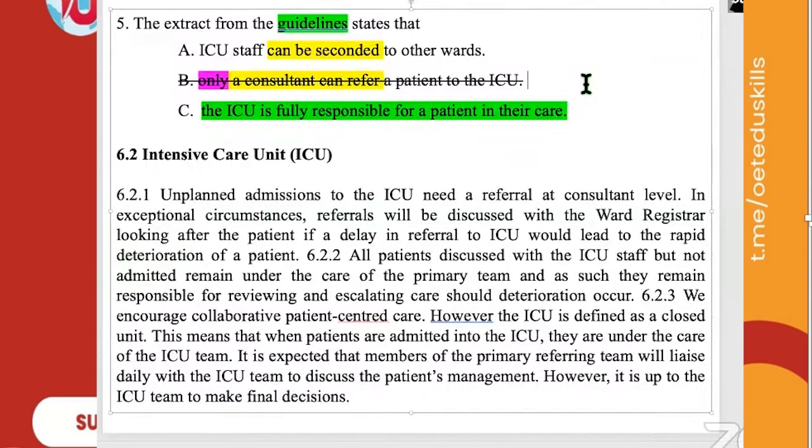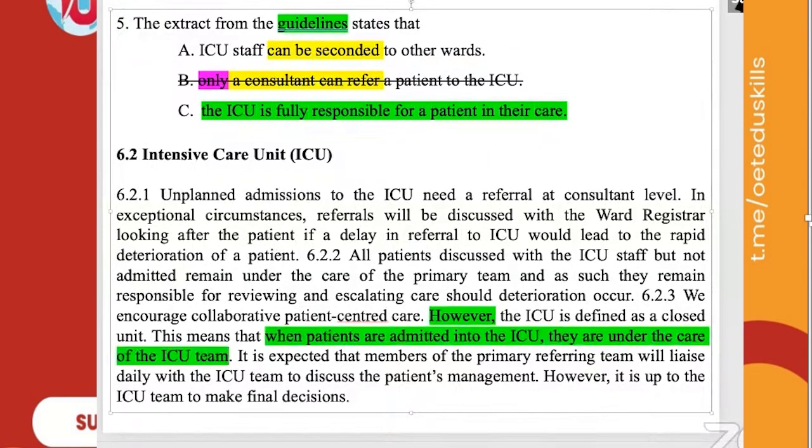So simply the answer is C. Since we said it is a contrast word-based question, let's see where the contrast word is. Could you see any contrast word? Glance fast through the text and tell me. Okay, however. So this is a contrast word. And do you have the answer? When patients are admitted into the ICU, they are under the care of the ICU team. Option C says the ICU is fully responsible for a patient in their care. Again, there is a contrast word if you want to confirm it. It is up to the ICU team to make the final decision. Fully responsible. Both sentences mean that.